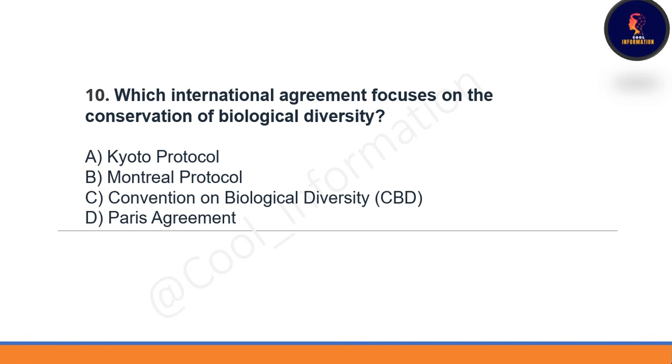Okay. 10th number question. Which international agreement focuses on the conservation of biological diversity? Option A, Kyoto Protocol. Option B, Montreal Protocol. Option C, Convention on Biological Diversity. Last option is Paris Agreement. Correct option is C only, Convention on Biological Diversity, CBD.